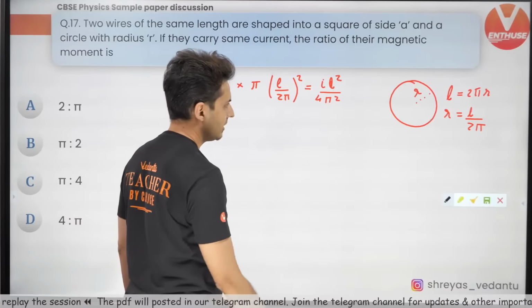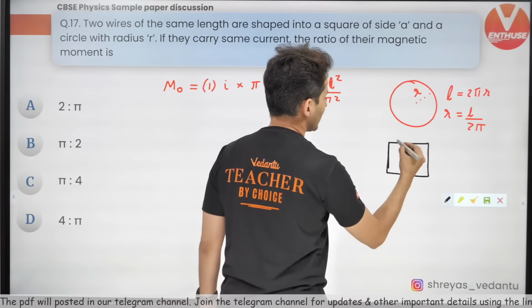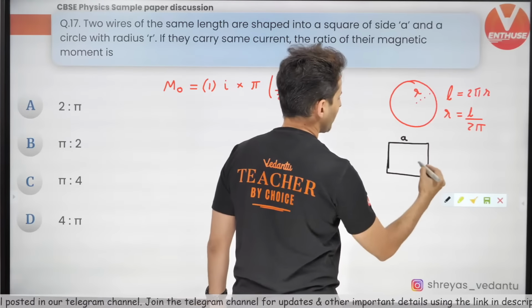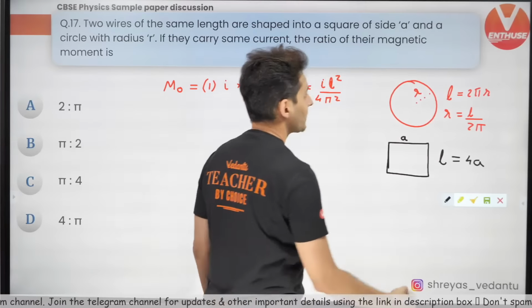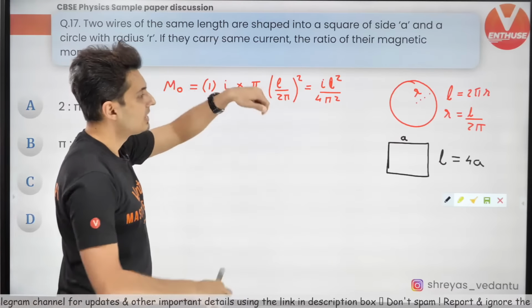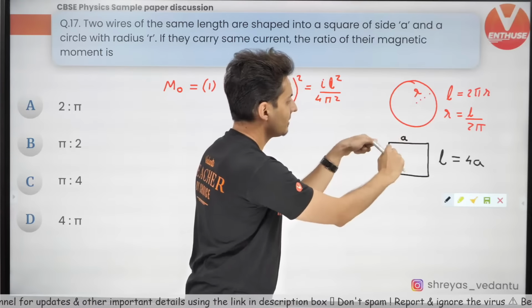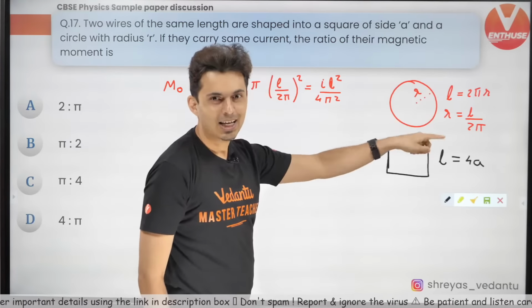That's for a circle. Similarly, for a square, imagine the side length is A. So the total perimeter will be 4A. Remember, the same wire of the same length is converted once into a circle, once into a square. So the perimeter for both these shapes is the same.